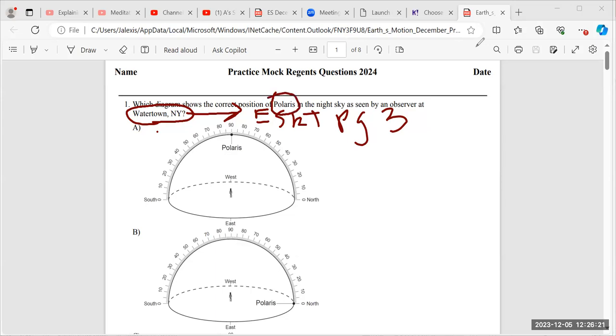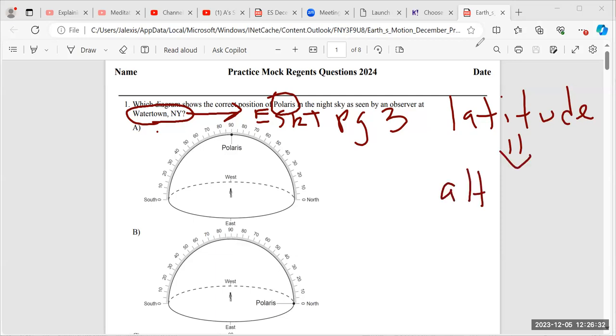And we said a city's latitude is equal to a city's altitude of Polaris. So if I find the latitude of Watertown, then guess what? I'm also going to find the altitude of Polaris.